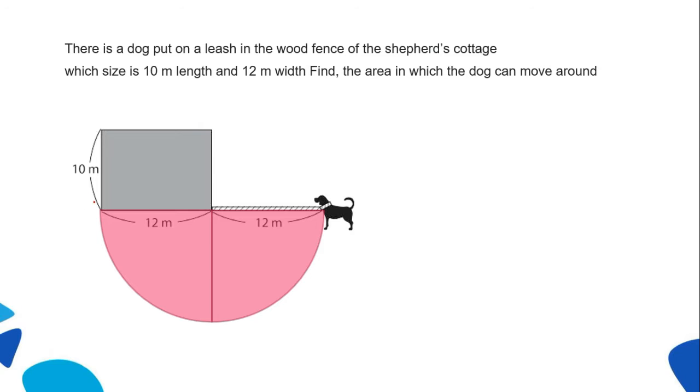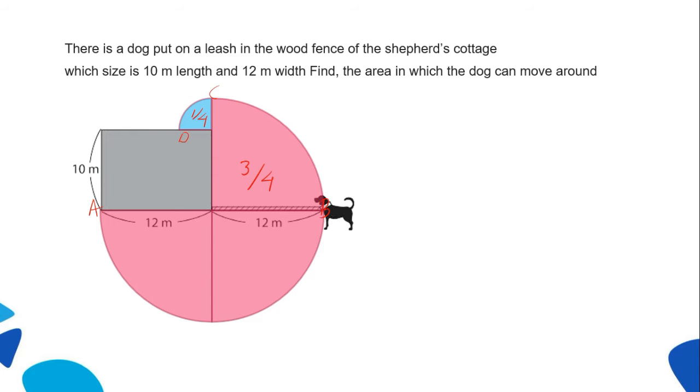As you can see here, the dog can start from point A, then goes to point B. After that, to point C, and ends at point D. If you notice that the area where the dog is walking is 3 out of 4 large circles and 1 out of 4 small circles.